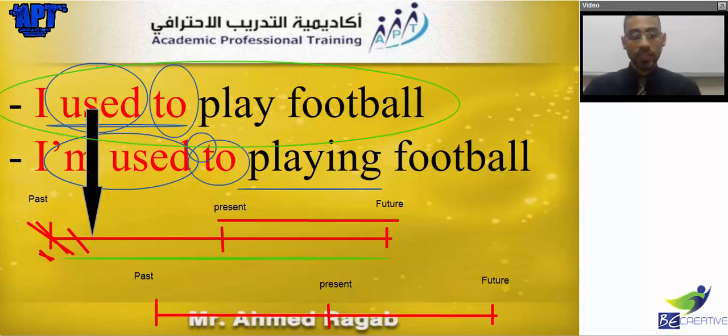But if we're talking about now, starting from the present until now, I used to do it here. I used to do it here. I used to do it here. So in the past, it was an action happening regularly. So this is the idea. So here I used to.